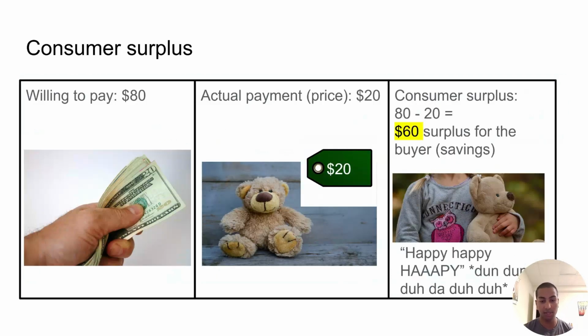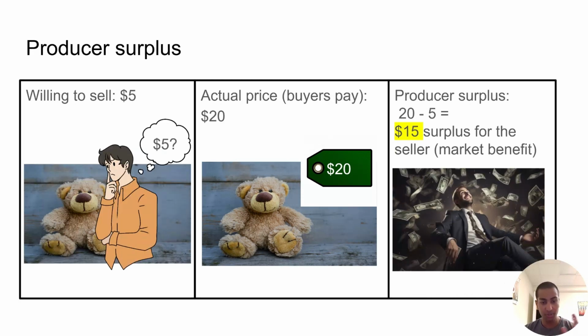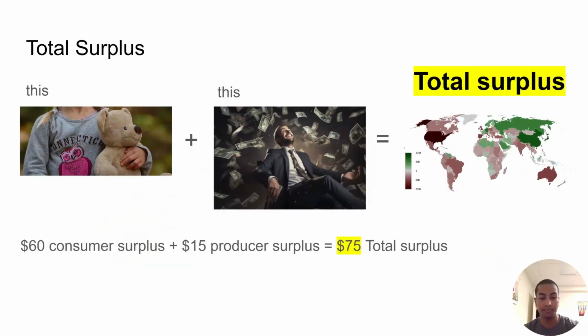Now, consumer surplus is the difference between what consumers are willing to pay versus what they actually pay. So if they expect to pay more, but the cost is less, then they benefit. Producer surplus is the difference between the market price and what the producers are willing to sell the good for. So if they expect to be paid less, but the market price is more, then they'll also benefit.